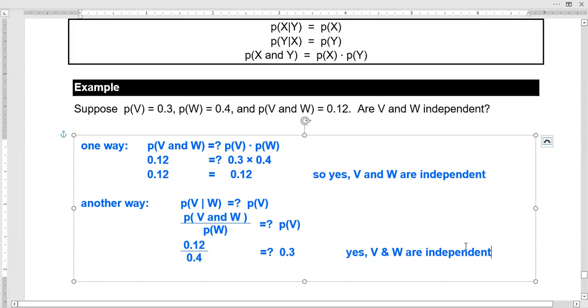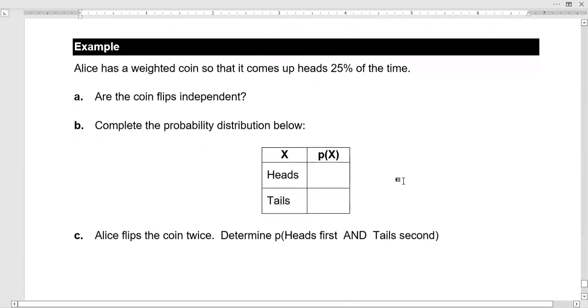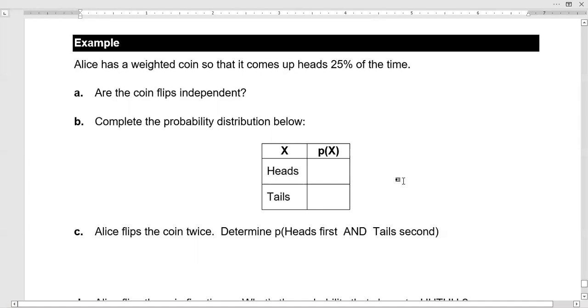So let's go ahead and look at an example of determining whether events are independent, using this formula not so much as a formula, but kind of as a process. In this example, Alice has a weighted coin so that it comes up heads 25% of the time. When we say a weighted coin, we mean maybe there's a heavier metal placed on one side of the coin so that when you flip it, it's more likely to land with that side down. So the coin that Alice has probably has a weight on the heads side so that it comes up tails much more often.